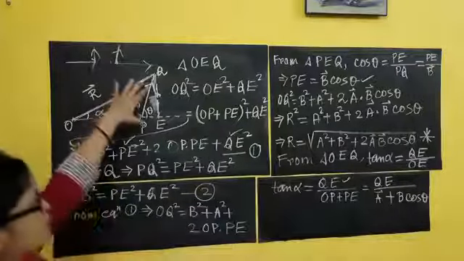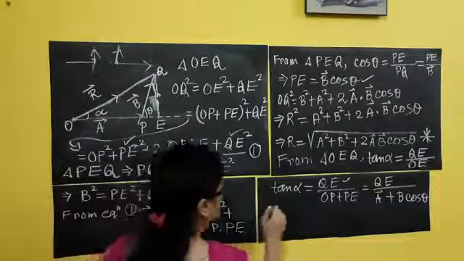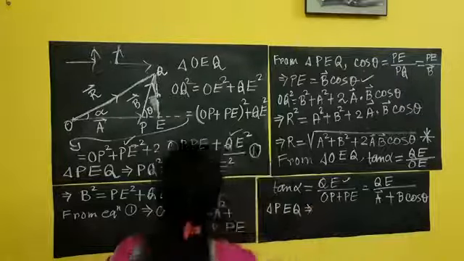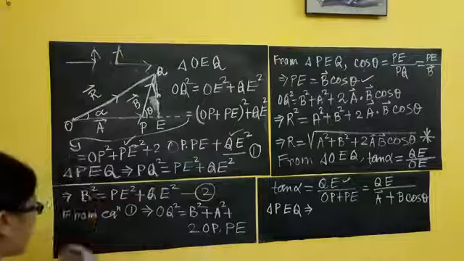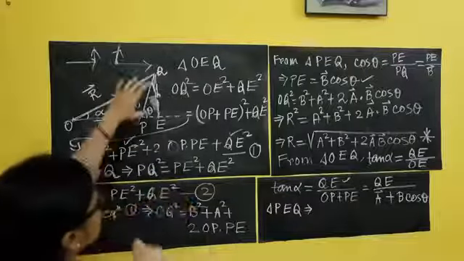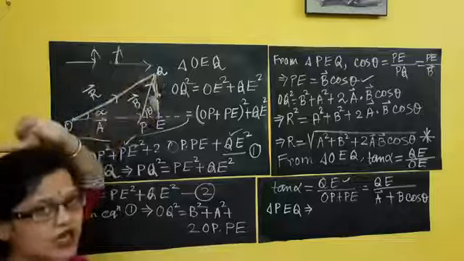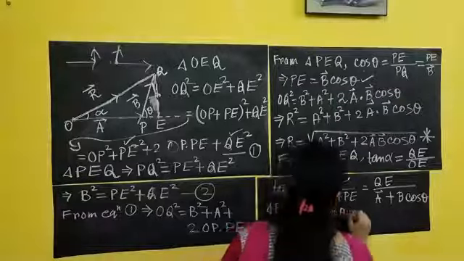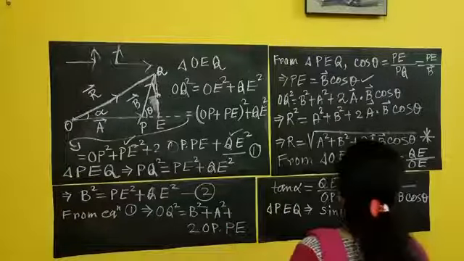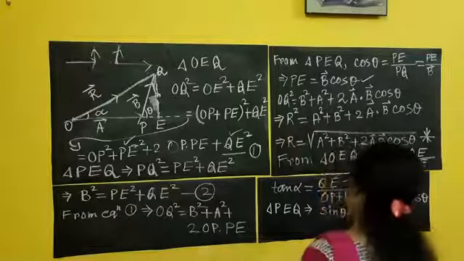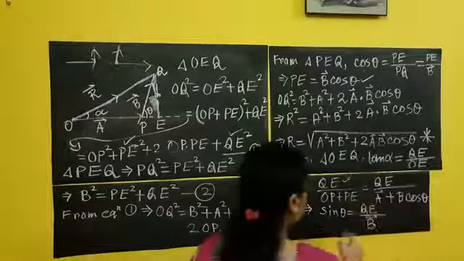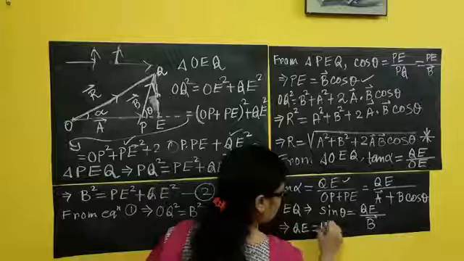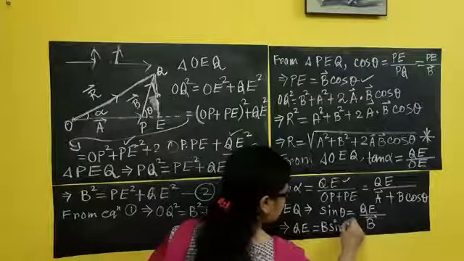For QE I will take help from the small triangle. From triangle PEQ, what can I write? I need QE. QE is the perpendicular. So perpendicular by hypotenuse means sin theta. So sin theta equals QE by hypotenuse, which is vector B. So QE equals B of sin theta. Clear?